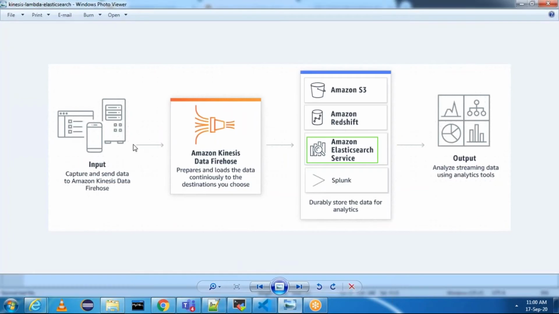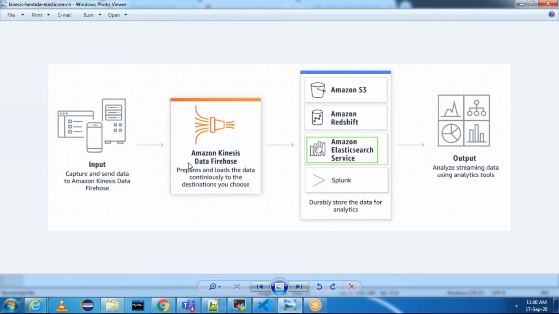If you want to visualize it, this is the diagram. Basically, we'll have a lot of input coming in. It can be from mobile data, or from applications like web applications or e-commerce applications, whatever it may be, or trading, stock market kind of information, whatever the information may be. We are going to capture the input and send that data to Amazon Kinesis Data Firehose.